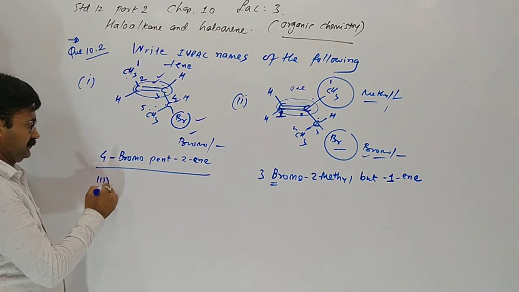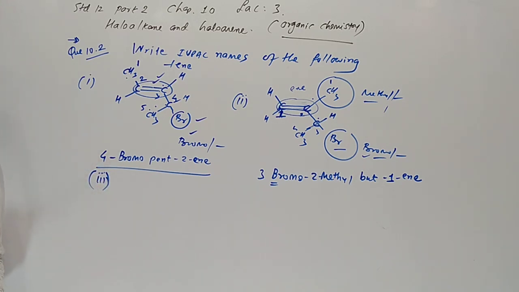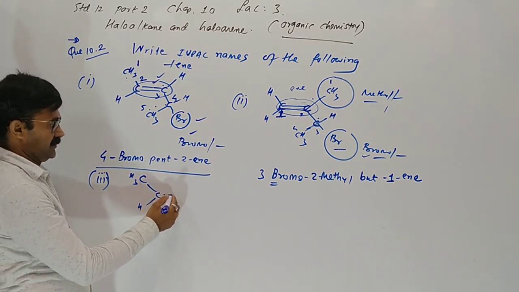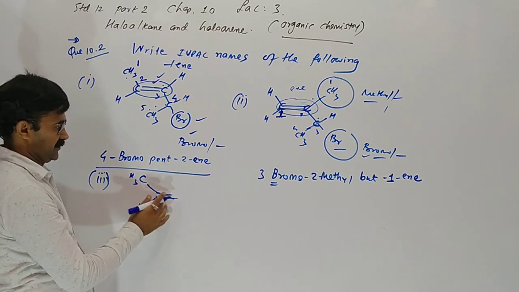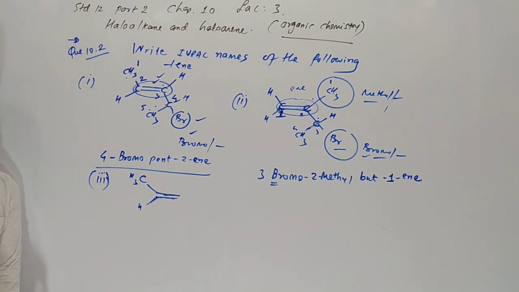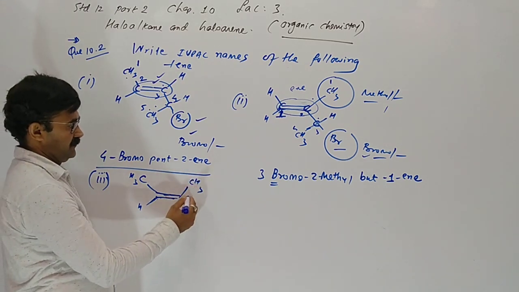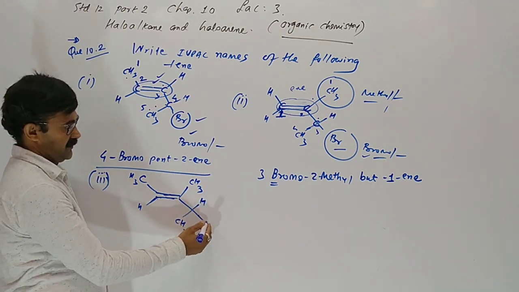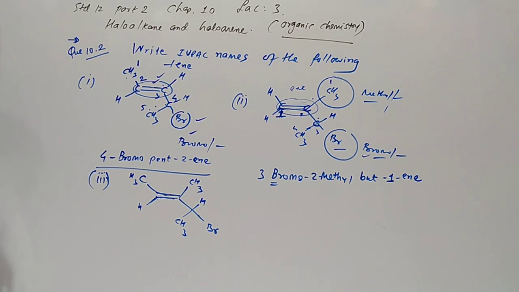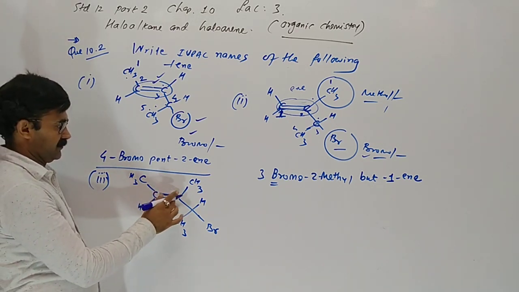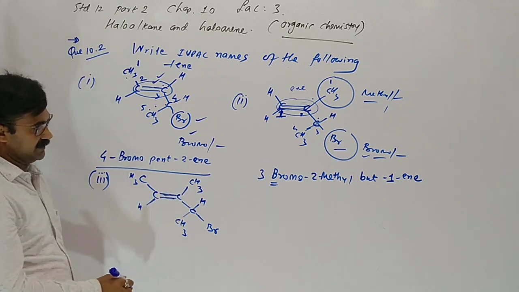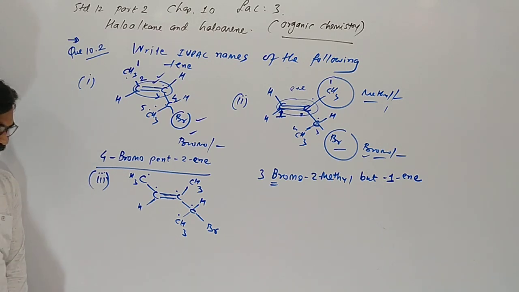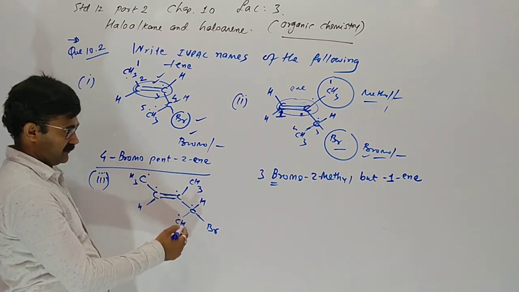Now third one. CH3, H double bond. Bond line structure is given like this. CH3, H, here CH3, here is H, CH3 and Br. Now here should be carbon, here and here. There are carbon atoms 1, 2, 3, 4 and 5 in the longest chain. These are 4, so this one.